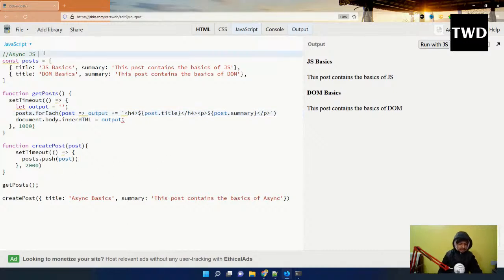So the first way is the callback. Callback is the first way. Here what I'm going to do is I will not call this getPosts like this.